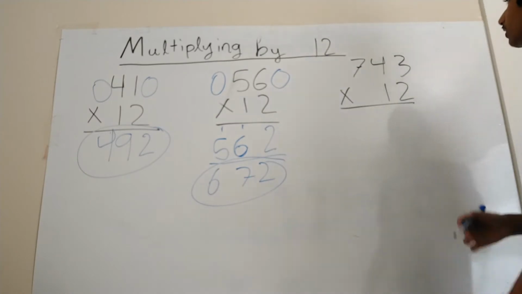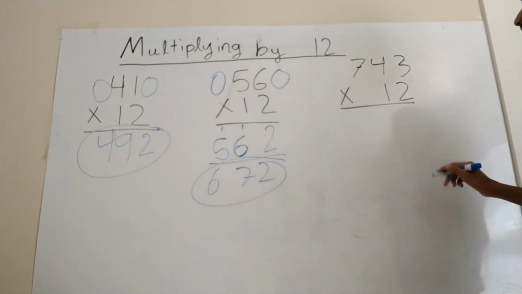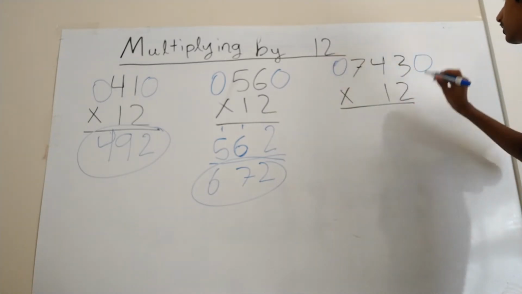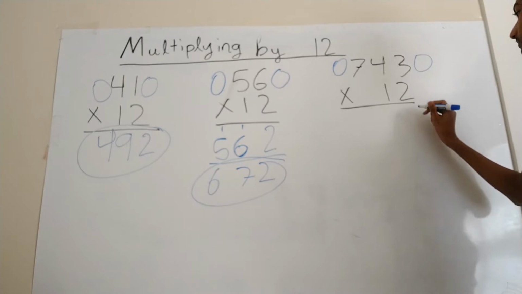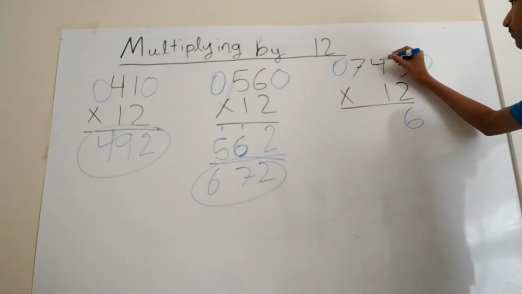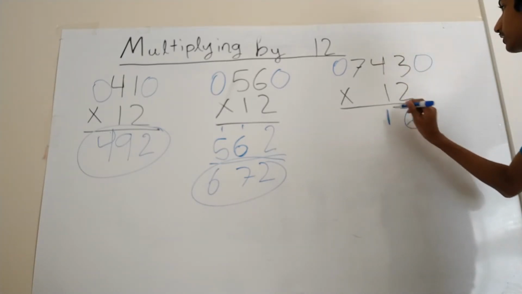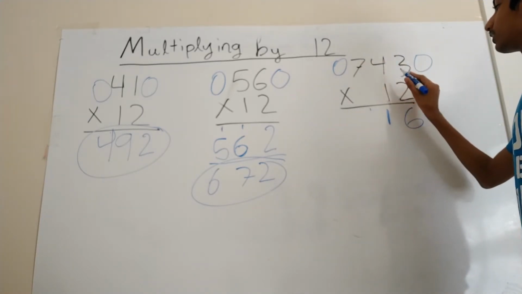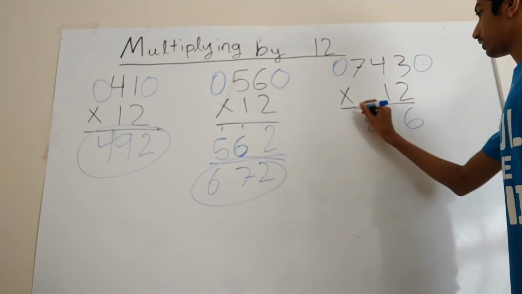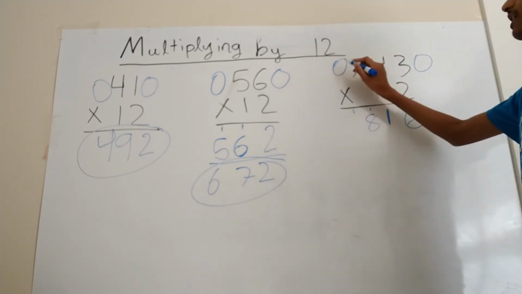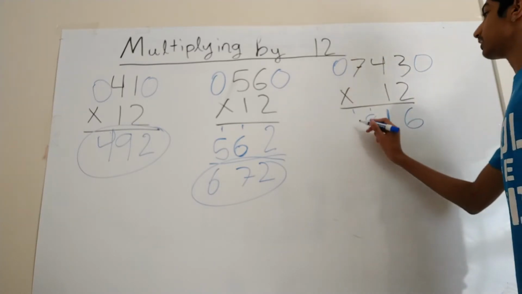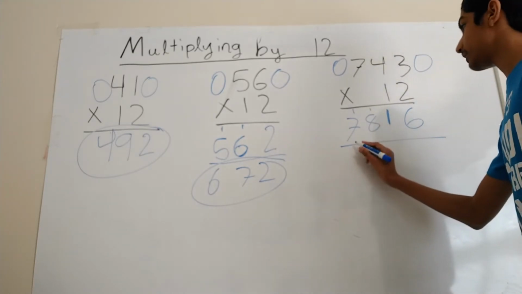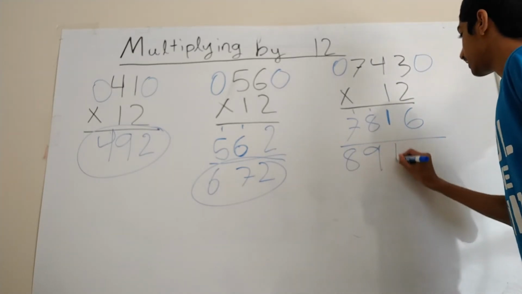So now let's look at a more complex one, 743 times 12. So what we do here, we add the zeros, normal stuff. 3 times 2 plus 0 is 6. 4 times 2 plus 3 is 11. Carry the 1. 7 times 2 plus 4 is 18. Carry the 1. Now finally, 0 times 2 plus 7 is just 7. Add the carrying overs and we get 8,916.